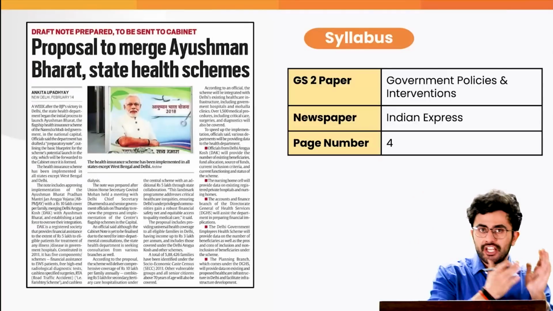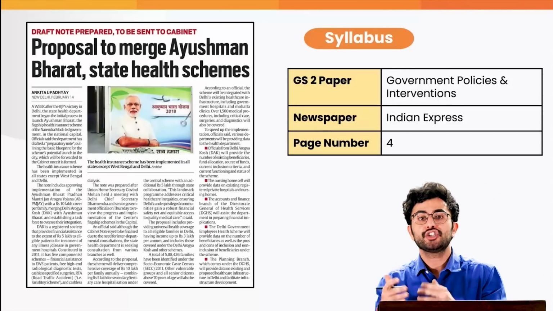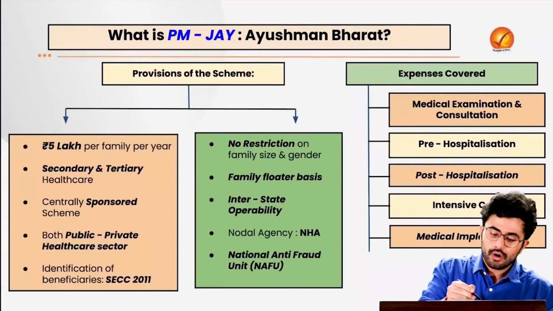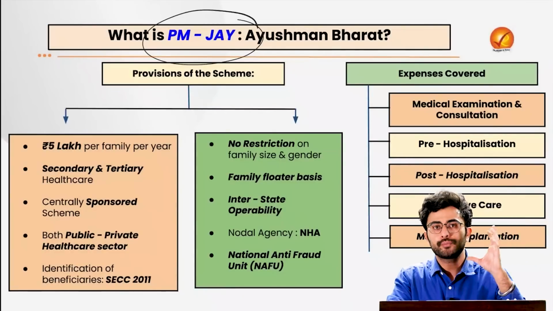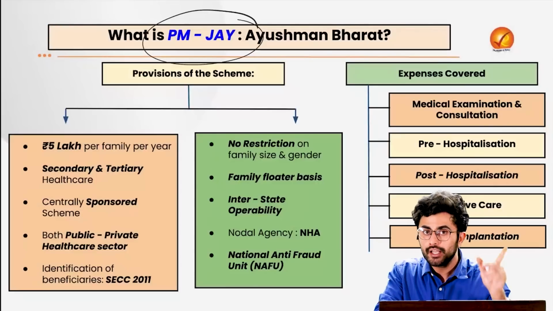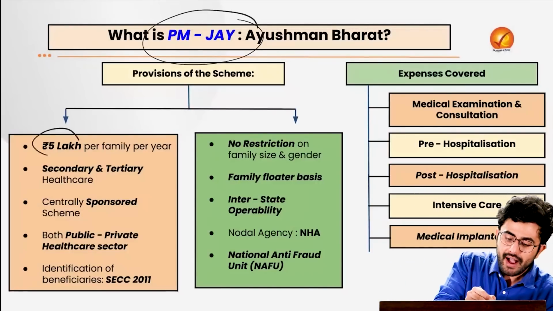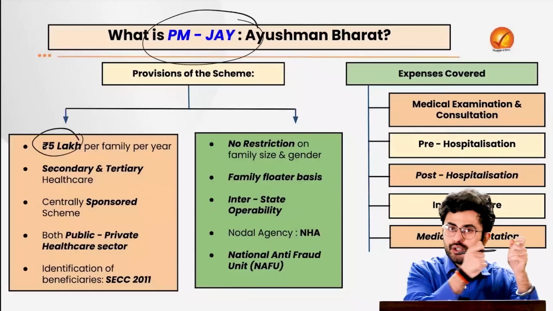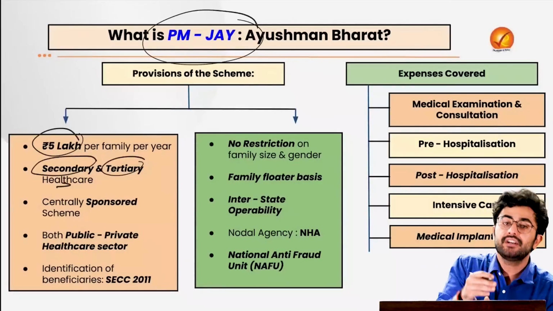As recently, with the change in the government in Delhi, the state government of Delhi is now trying to envisage enrolling in this Ayushman Bharat scheme, which is the world's largest healthcare scheme. Ayushman Bharat also stands for your Pradhan Mantri Jan Arogya Yojana. Under this world's largest health insurance scheme, the government envisages to provide rupees 5 lakh insurance per family per year, which you can use to avail any kind of secondary and tertiary healthcare.